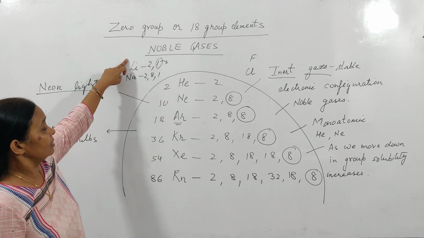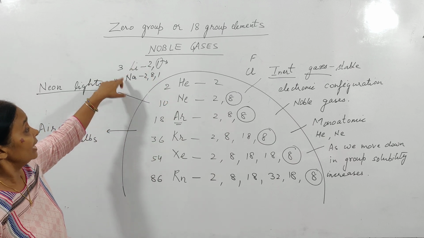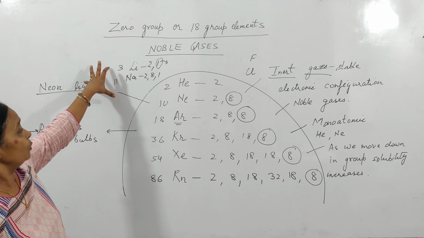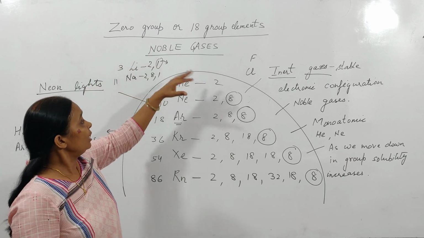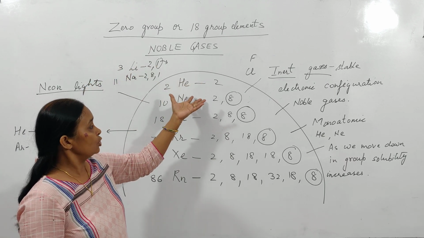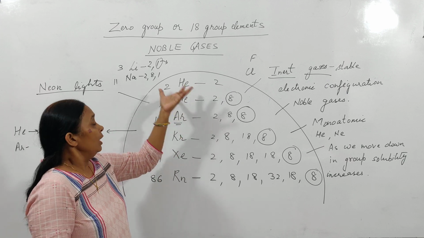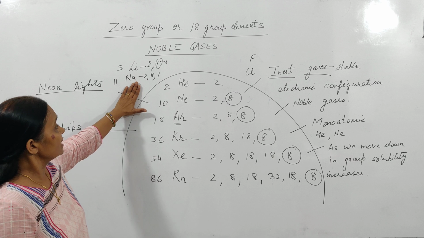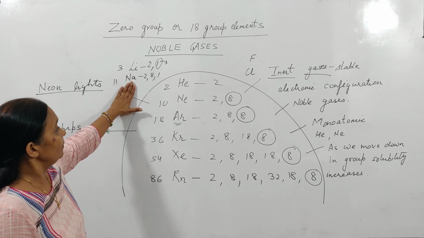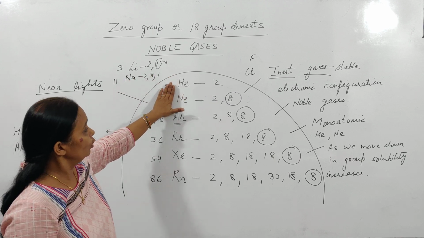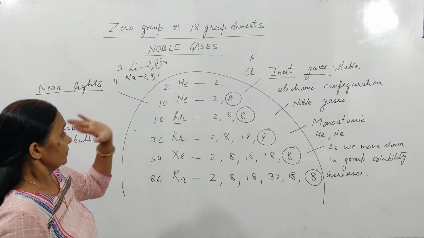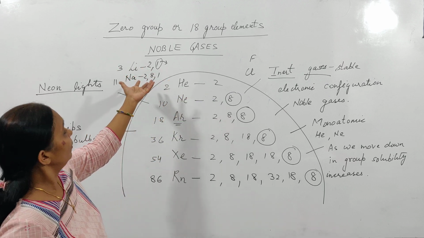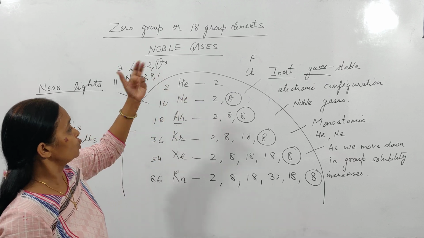So these metals, which we called alkali metals, are very reactive because of this reason only. They lose this one electron and just gain the electronic configuration of the noble gas which is nearest to them, and thus become stable. So this is how, by losing electrons, they become stable and attain the electronic configuration of noble gases of their period, or the noble gases which they are close to.